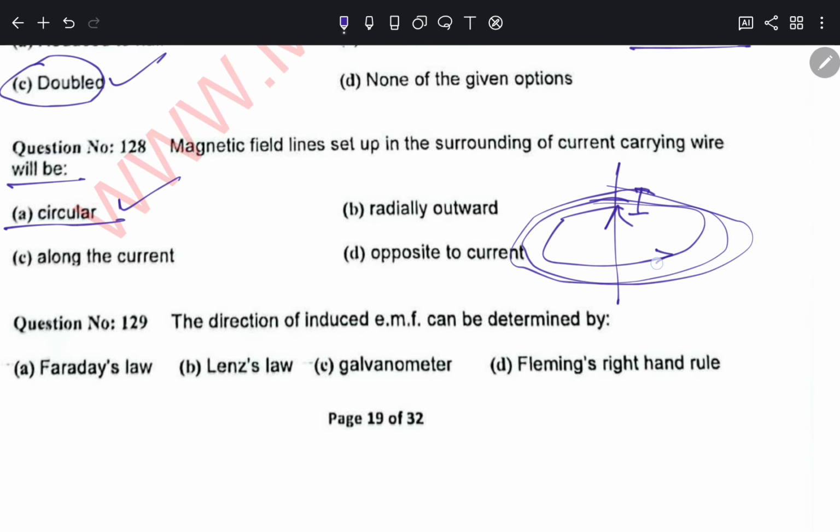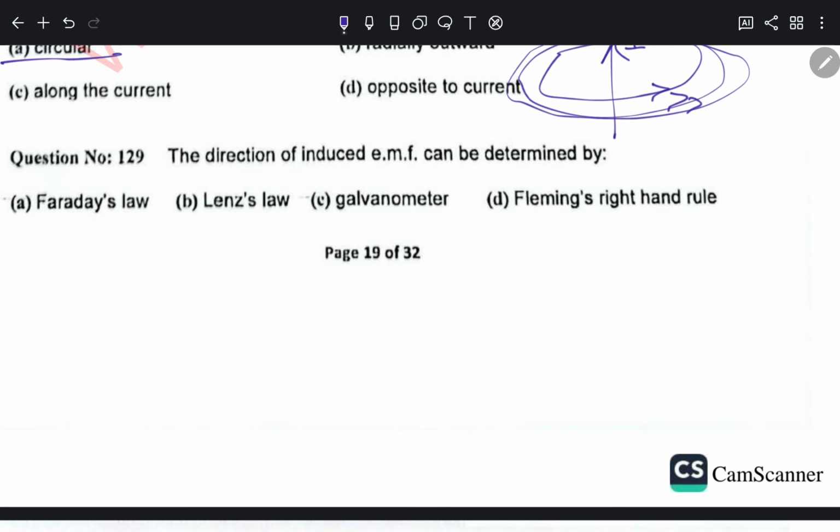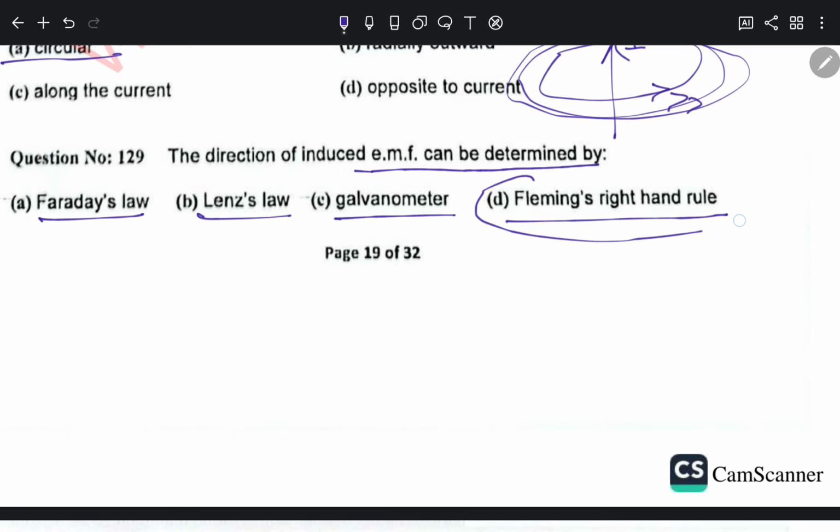The next question is, the direction of induced EMF can be determined by Faraday's law, Lenz's law, galvanometer, or Fleming's right hand rule. So in that case, for 129, Fleming's right hand rule is the correct option, because the direction is determined by Fleming's right hand rule.